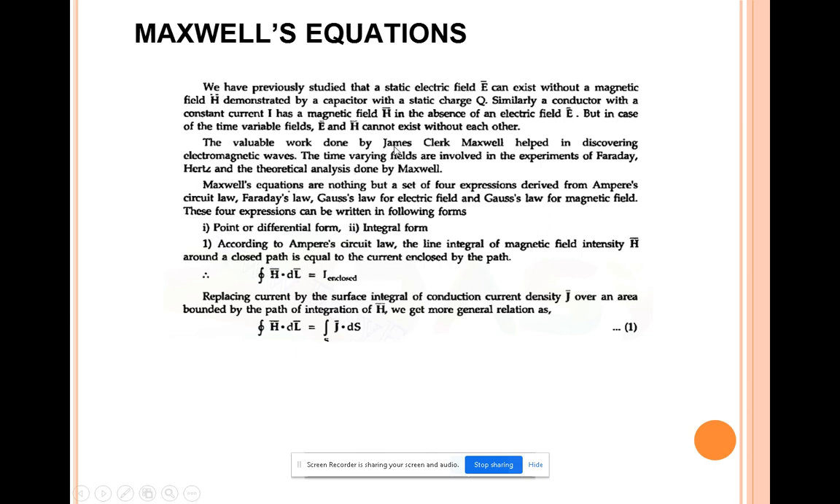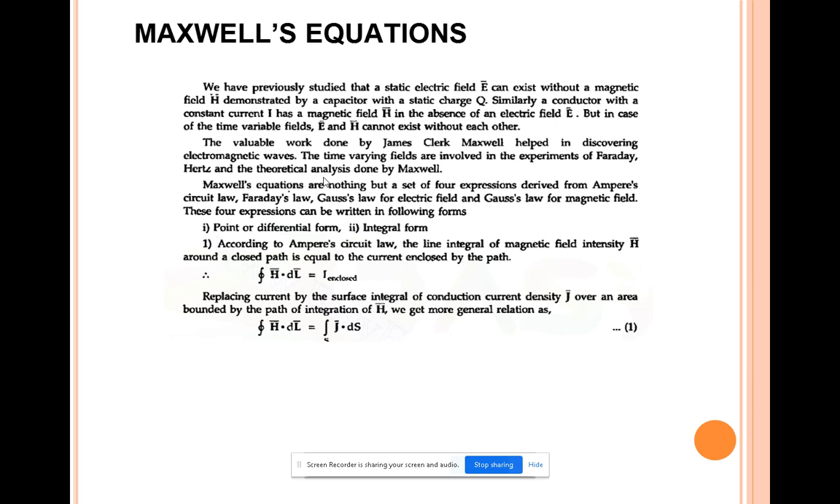Here we are going to study the work done by James Clerk Maxwell, which helped in discovering electromagnetic waves. The time varying fields are involved in the experiments of Faraday and Hertz, and the theoretical analysis done by Maxwell. Maxwell's equations are nothing but a set of four expressions, derived from Ampere's circuit law, Faraday's law, and Gauss law for both the electric field and magnetic field. These four expressions can be written in the following form.